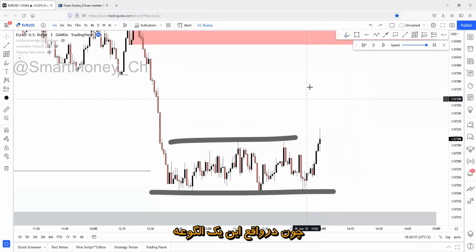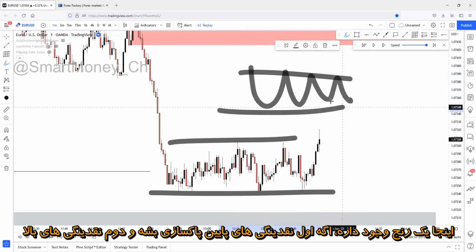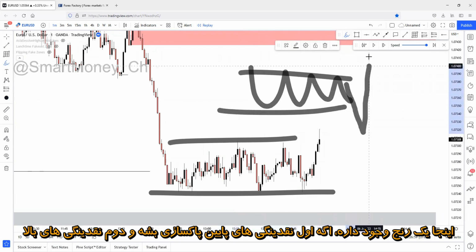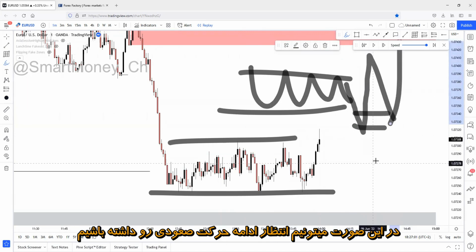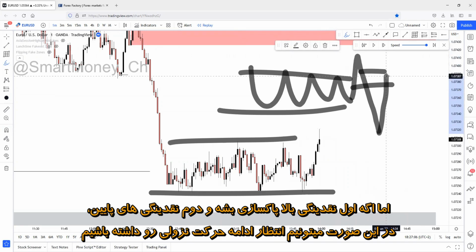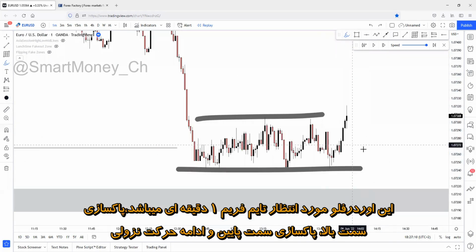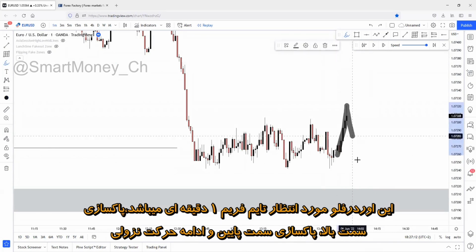Because basically this is a pattern. It has been explained too. Here's a range. If the downside is being swept first and the upside second, then we can expect a continuation to the upside. If the upside is being swept first and the downside second, we can expect a continuation to the downside. So this is the big expectation order from the 1 minute chart: upside sweep, downside sweep, continuation to the downside.